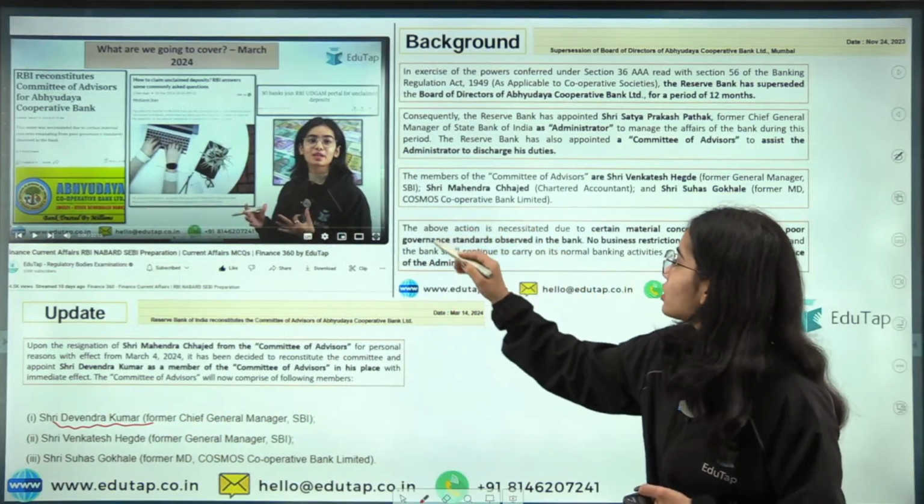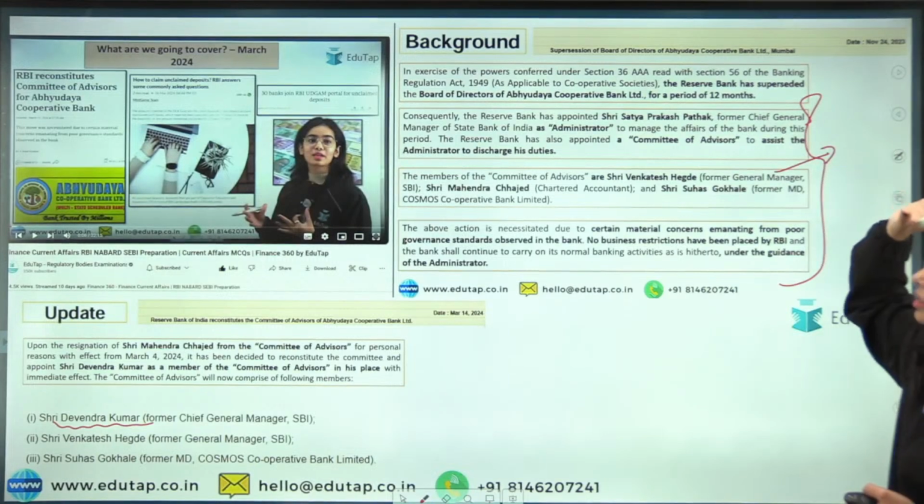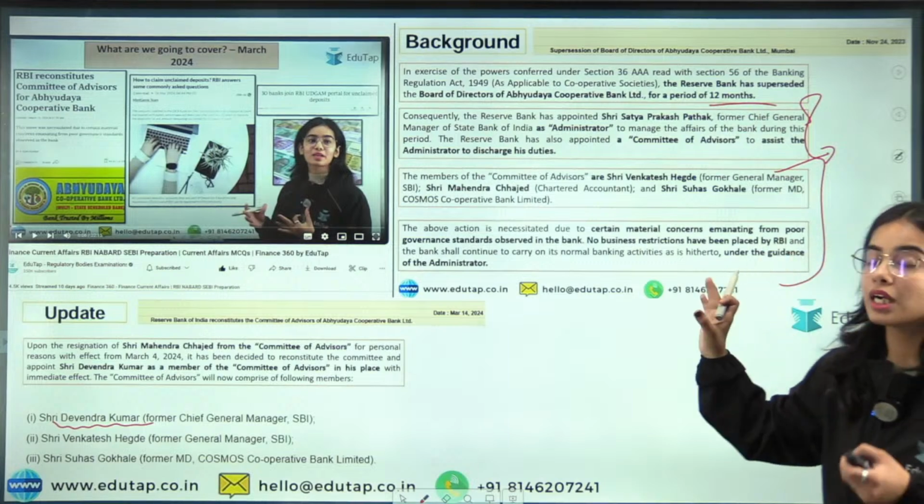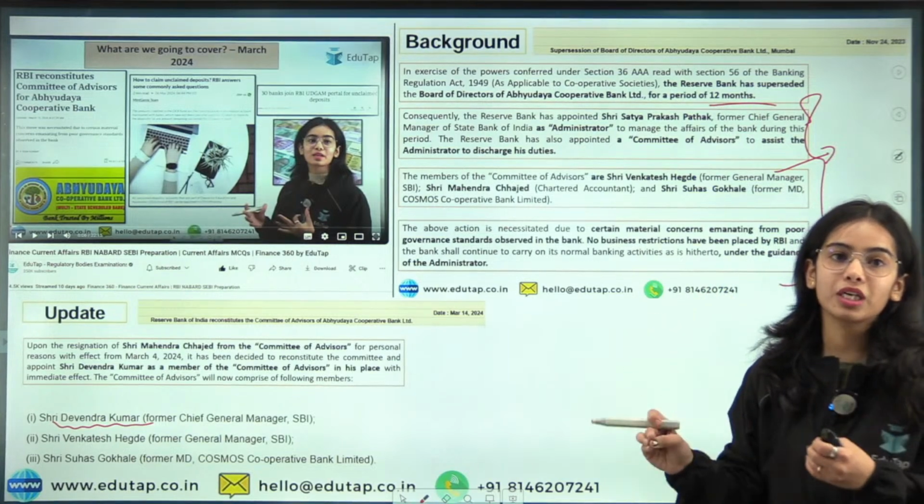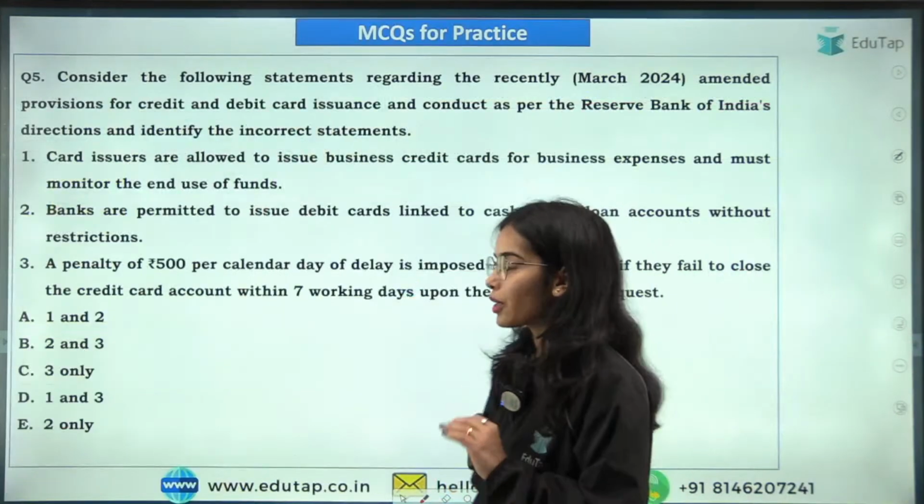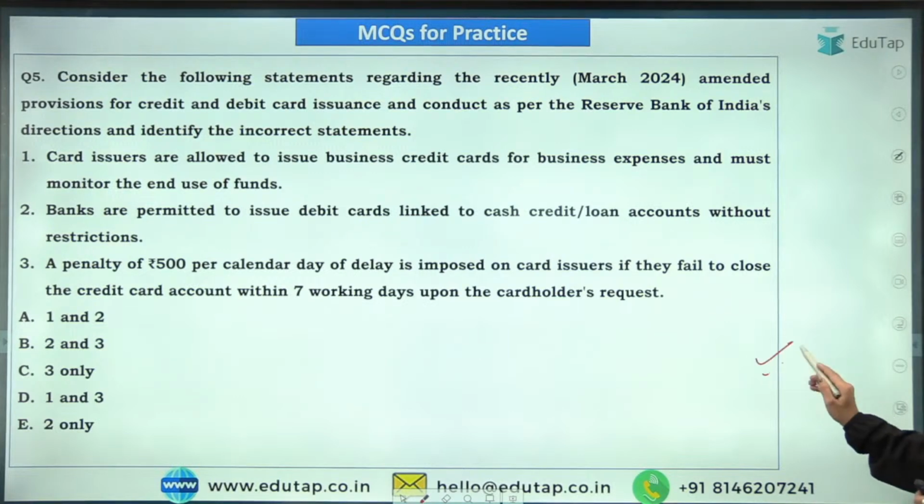Okay, so you can see that this is the whole background regarding the Abhyuday Cooperative Bank. For a period of 12 months, RBI superseded the board of directors of Abhyuday Cooperative Bank. Okay, so I hope this is clear. Now coming to the next question.